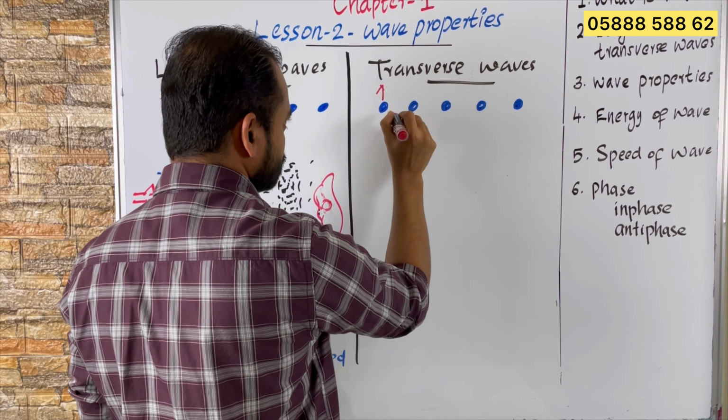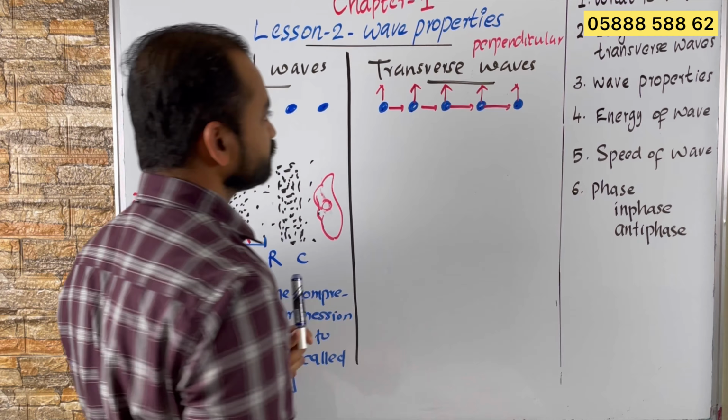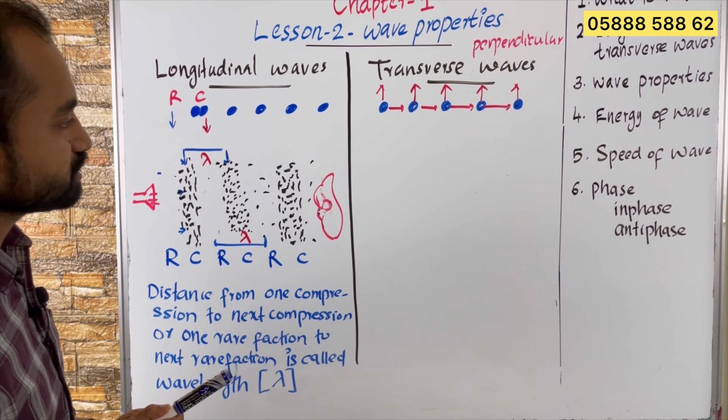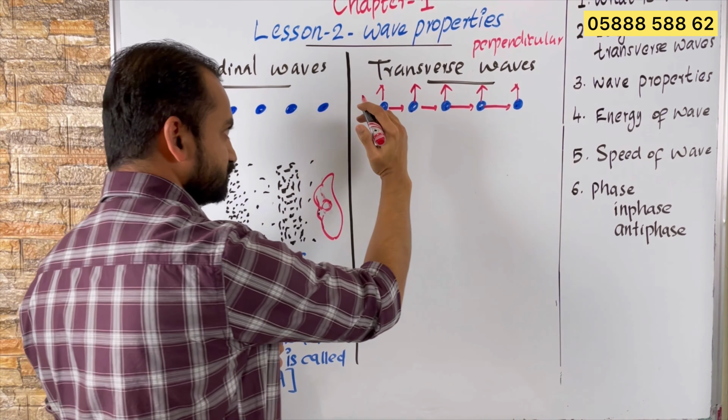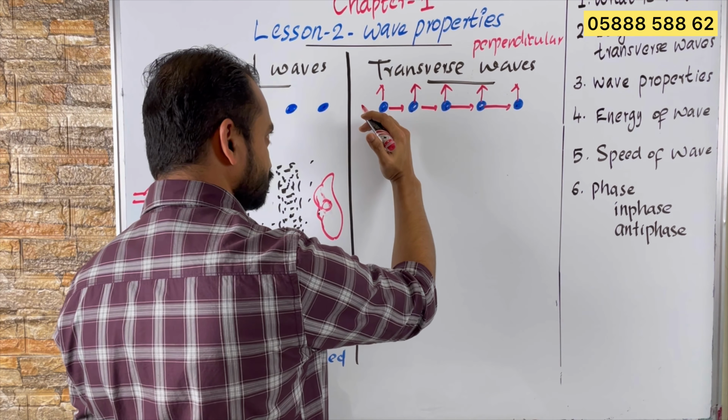Transverse wave means perpendicular, right? When this wave is traveling, some students jump, moving up and then falling down. So moving up and down. An example for a transverse wave is a wave produced on a rope.